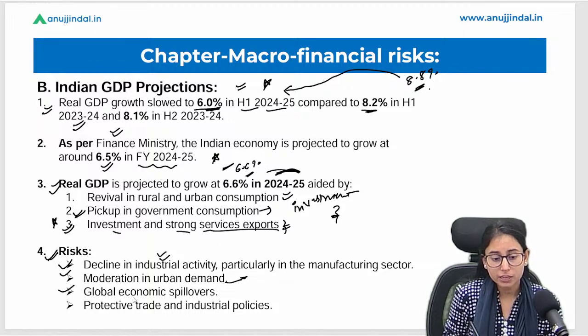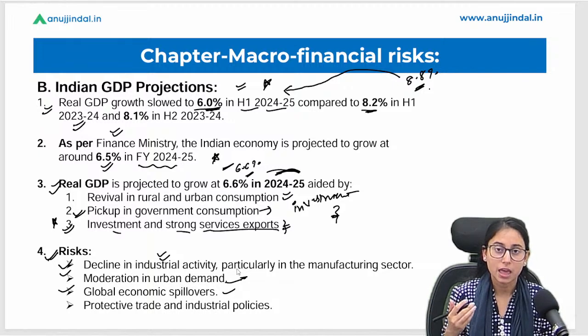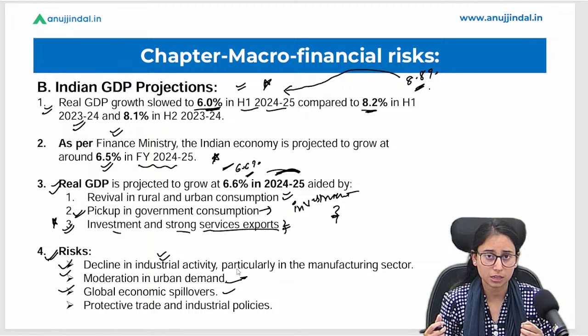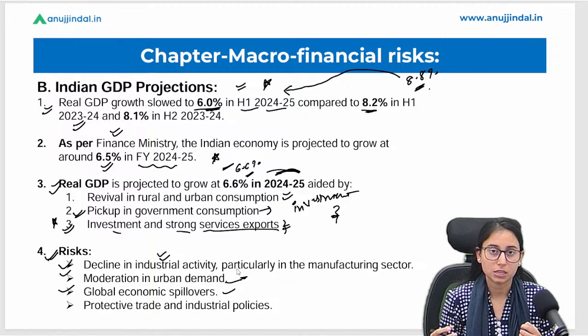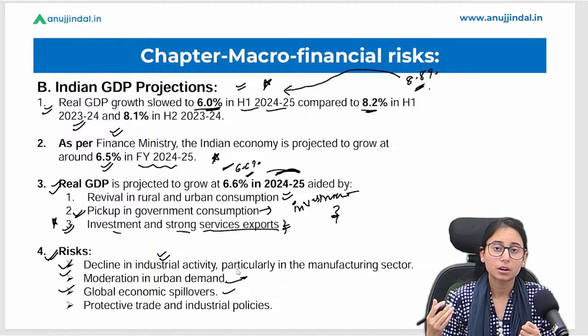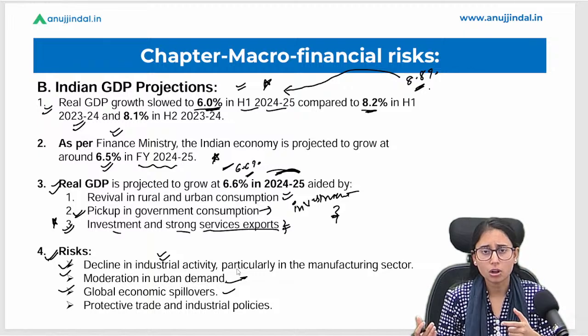The third point says global economic spillovers. What if due to global economic spillovers there is a problem in the financial stability report? What do I mean by this? Suppose there is geopolitical tension around the corners, right? Countries are entering into wars, and there are many problems related to such border lines and all such things.